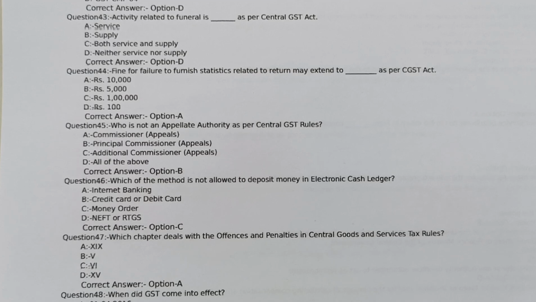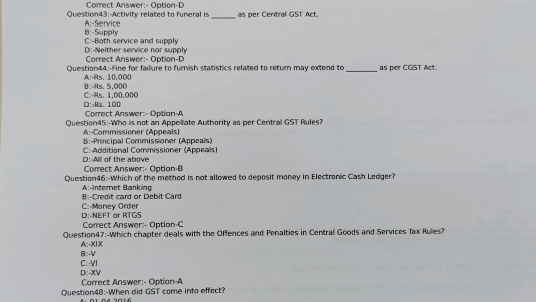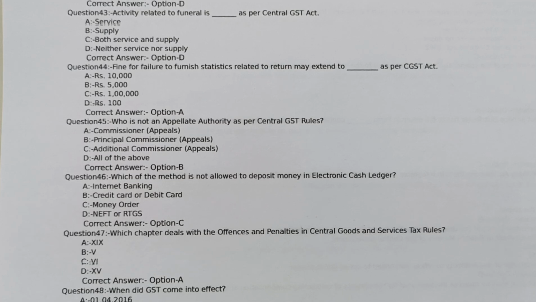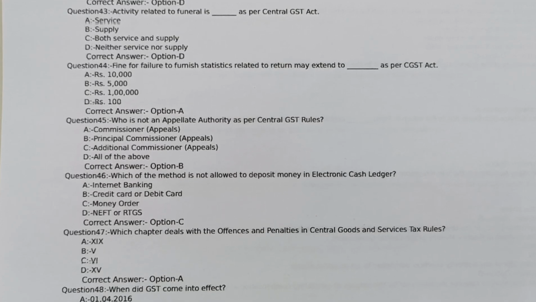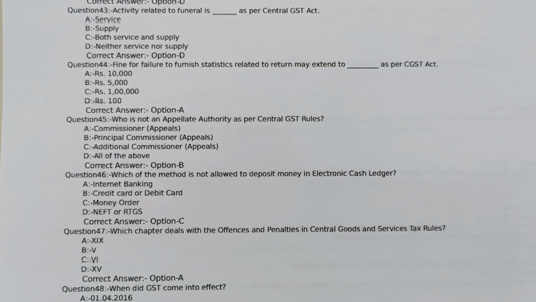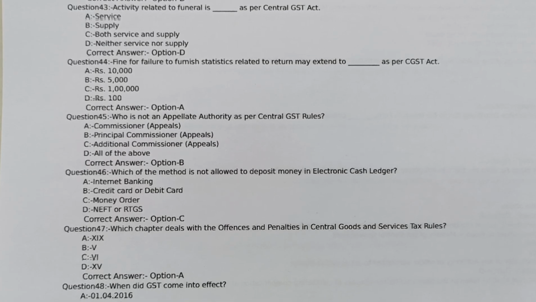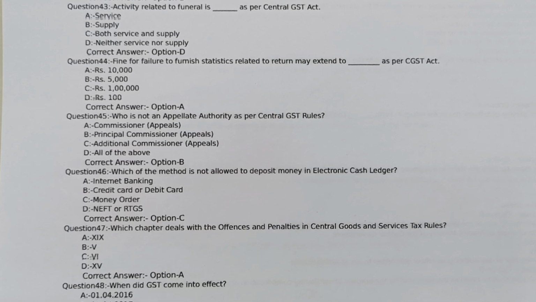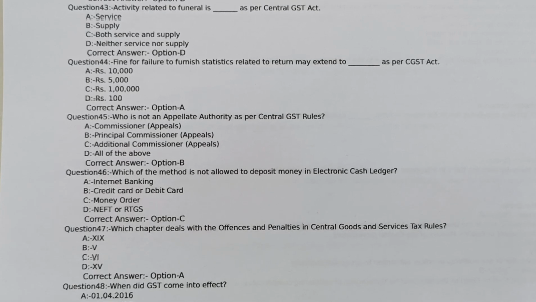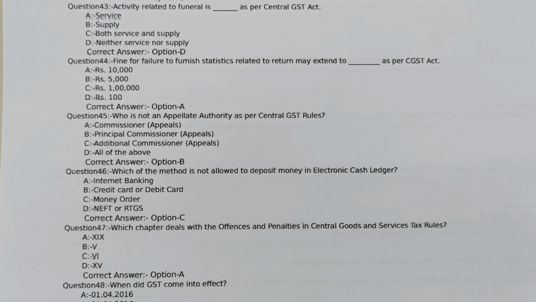Question 45. Who is not an appellate authority as per Central GST rules? Option A, Commissioner Appeals. Option B, Principal Commissioner Appeals. Option C, Additional Commissioner Appeals. Option D, all of the above. Correct answer option B, Principal Commissioner Appeals.